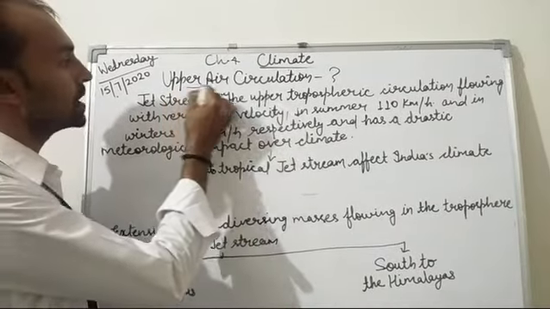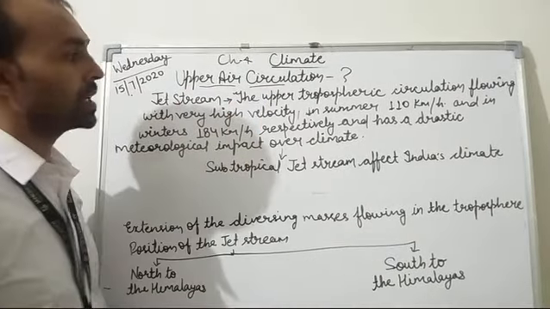Students, now understand the concept of upper air circulation. What is upper air circulation? For that we have to understand the jet stream. What is the jet stream? The upper tropospheric circulation flowing with very high velocity.